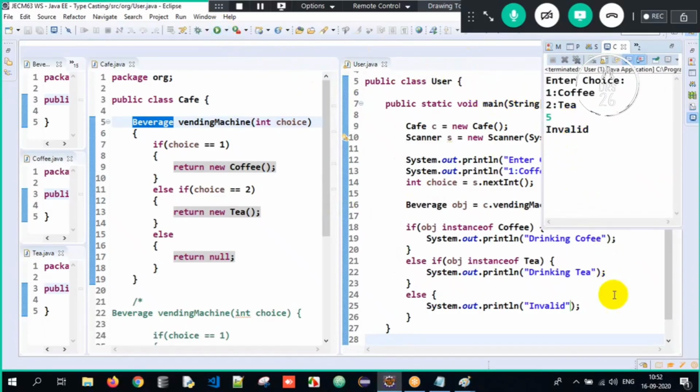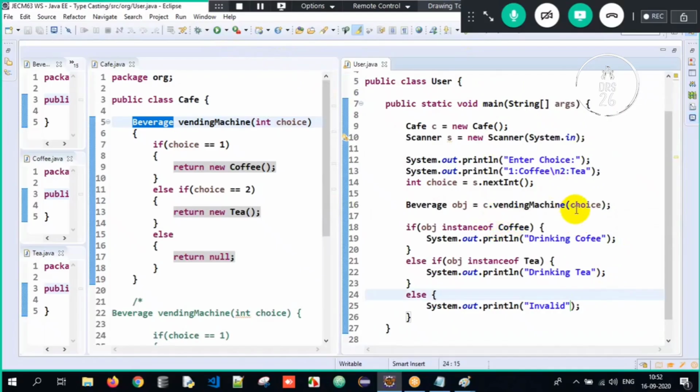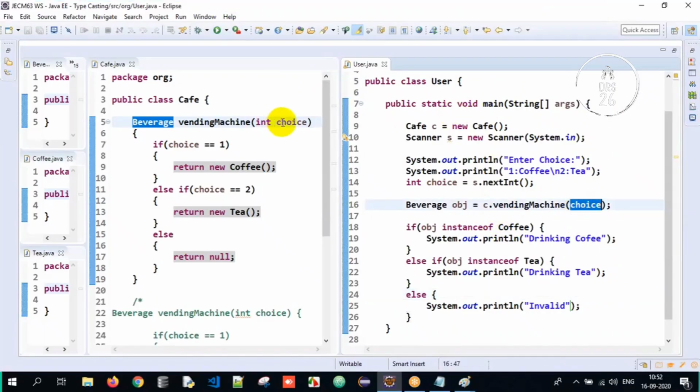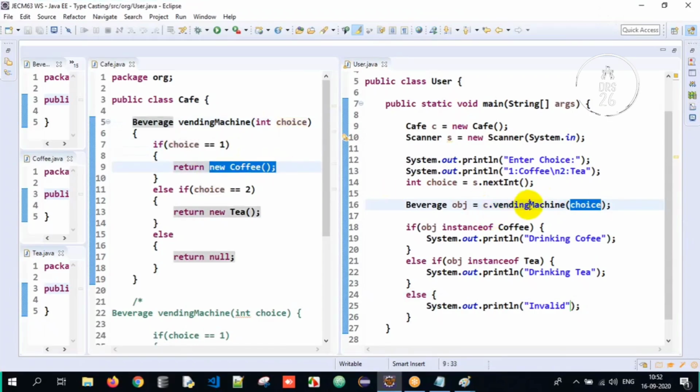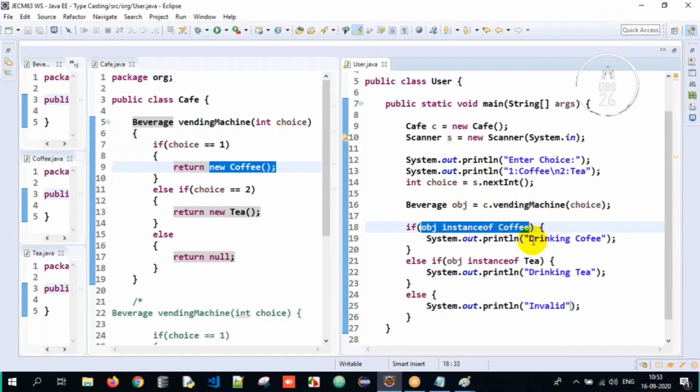If I pass the choice here, 1, the choice is 1. Is 1 equal to 1? Yes. Coffee object is returned here. So obj is storing the Coffee object. Is the Coffee object instanceof Coffee? Drinking coffee. If it is a Tea object instanceof Tea? Drinking tea. Else it is invalid. So that way we are just supposed to understand the basic flow and try to work around with the content here. Got it? It's a very simple program which we have done here.